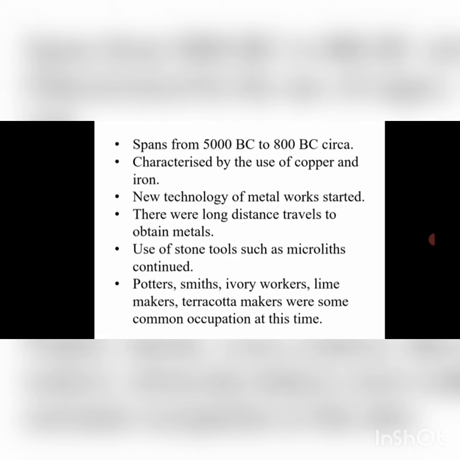So this is a very new development in the history of humanity, and this development, the use of metal, confirms that people knew about the ore of copper and other metals that were in use, and it signifies that people were doing long distance travel to obtain metal like copper.